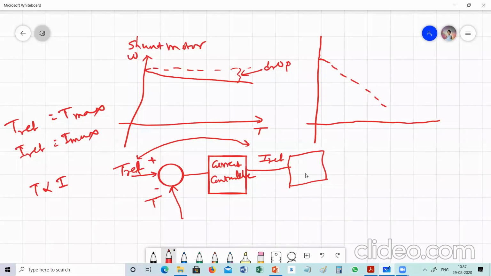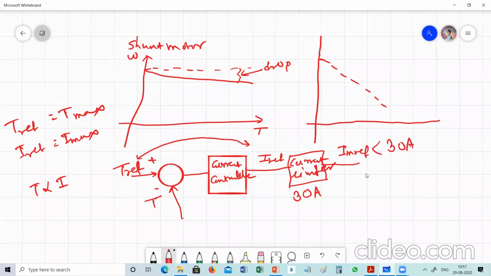So an extra block, a current limiter, is installed there, in the algorithm. For example, suppose its value is set to 30 ampere, then the actual reference motor current will not go beyond 30 ampere.